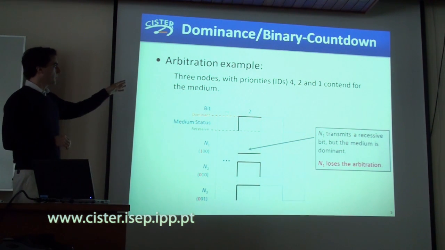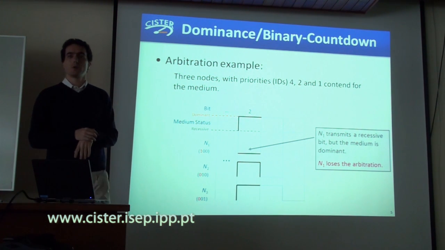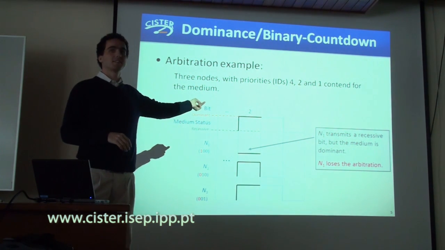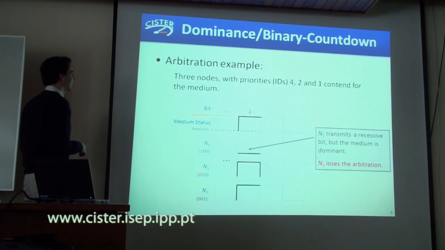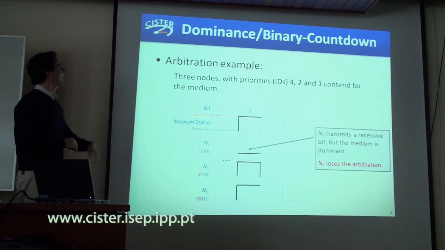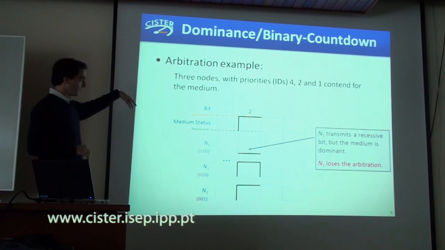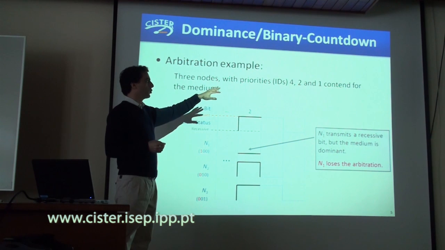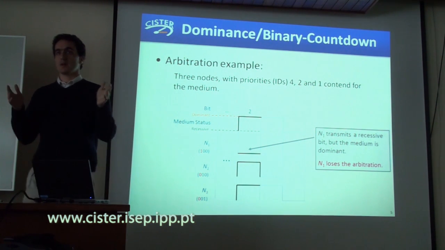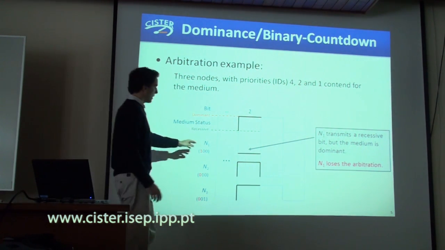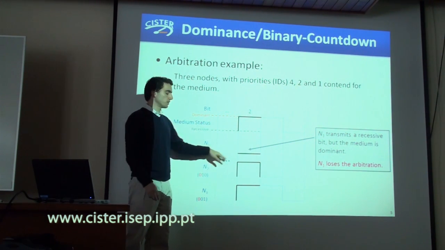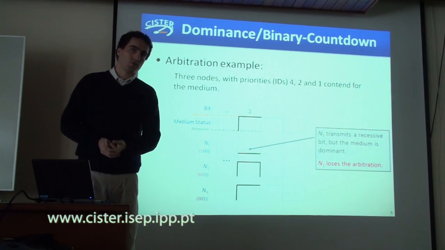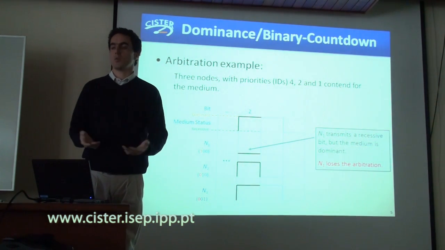So here I have the example of, sorry, what does CAN stand for? Controller Area Network. I had it in the slide too. Yeah, I agree. So three nodes with the priorities, or their IDs, 4, 2, and 1, are contending for the medium, transmitting their priority bits. And here I'm ignoring whatever priority bits were here. Imagine that it is defined in the CAN protocol, for example, that you have to transmit 21 priority bits.